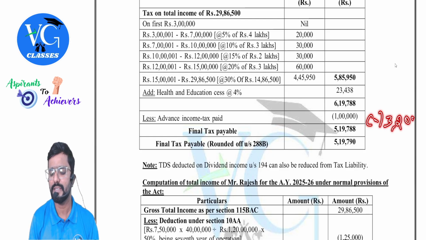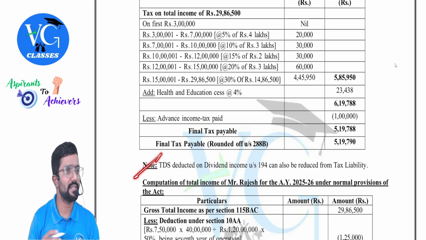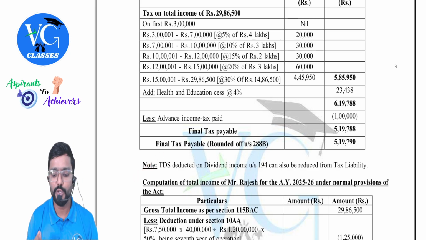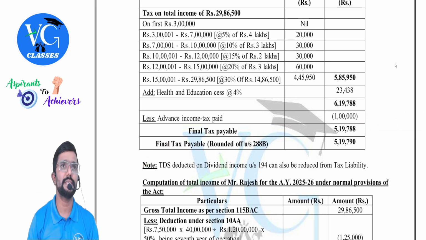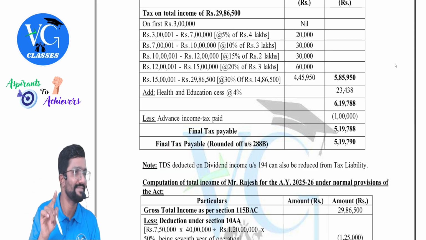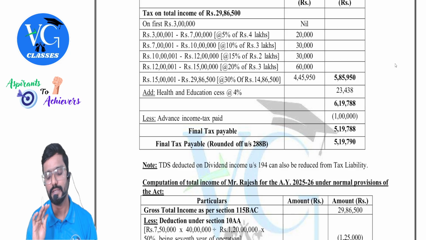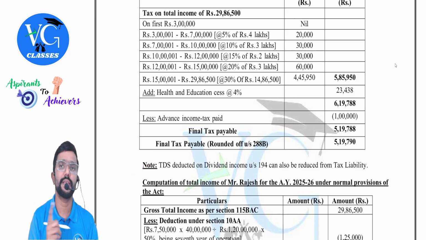But in the suggested answers, in the RTP, they are actually not reduced. But at least give a note like this. If you see, it is better to reduce. But if you are not reducing, at least give a note. Don't worry, guys. Even if you reduce, it is actually not wrong. Actually, it is right, but they missed it in the suggested answers. You need not worry. That is why I am telling you, it is better you reduce or else give a note. Either of the two.